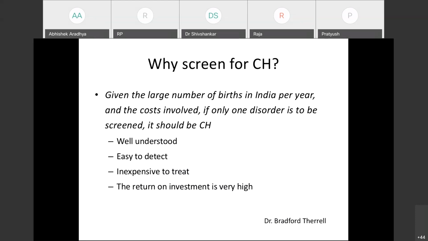So this is what Dr. Bradford Therrell says, a famous person who is a founder of the International Newborn Screening Institute and also recipient of many awards. He says that given the large number of births in India per year and the costs involved, if only one disorder is to be screened, it should be congenital hypothyroidism. So this should be the bare minimum screening we do in each and every birthing unit.